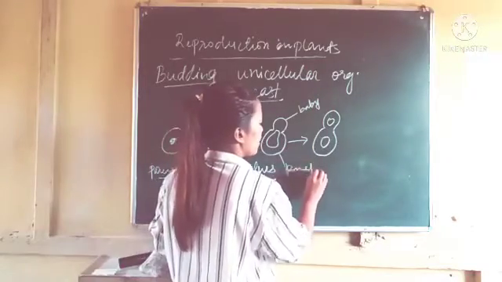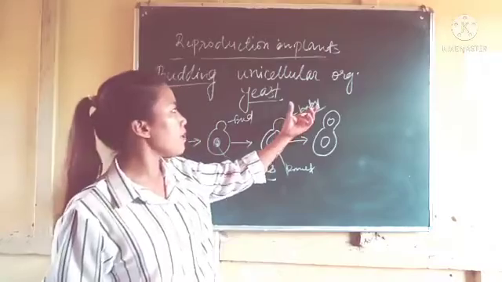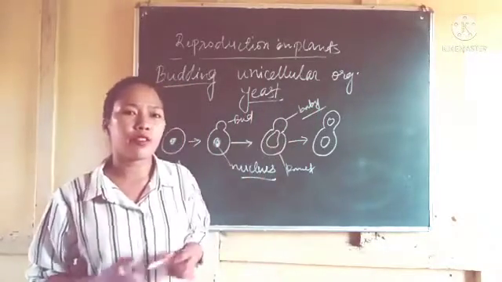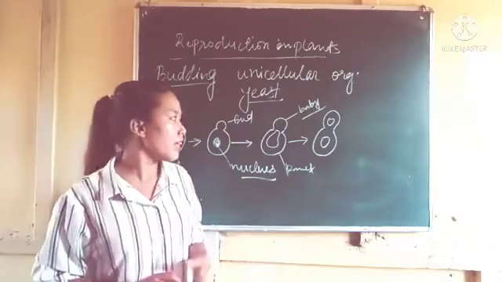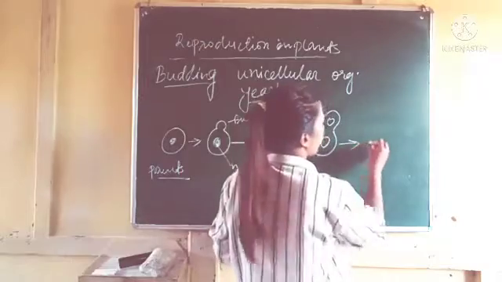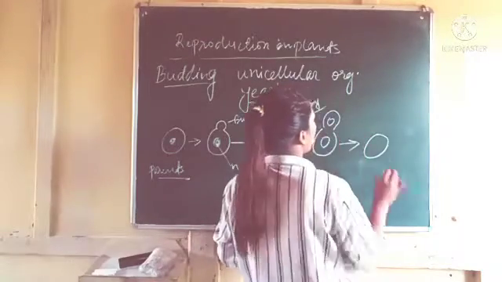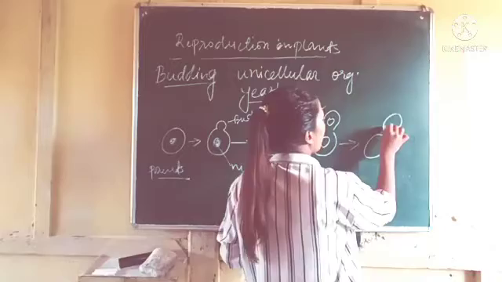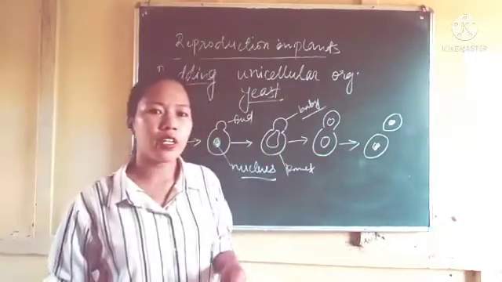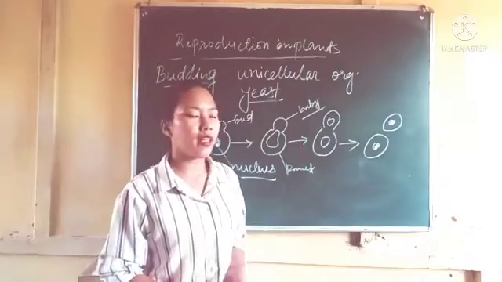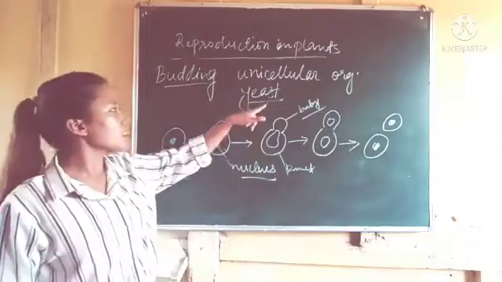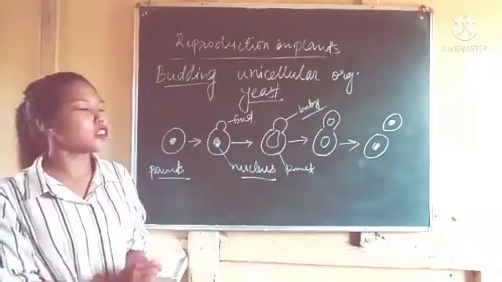So this offspring, or the baby yeast, will still remain attached to the parent body for some time, until they are mature. Now when they become mature enough, what will happen? They will detach from the parent body, and then they will start living individually, or existing independently. So this is how reproduction takes place in yeast.